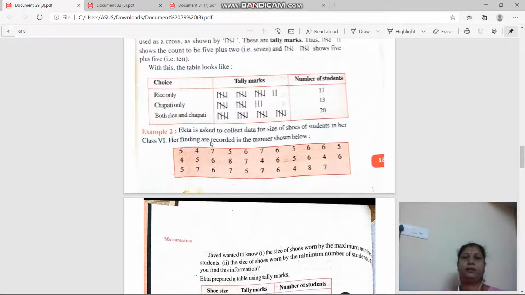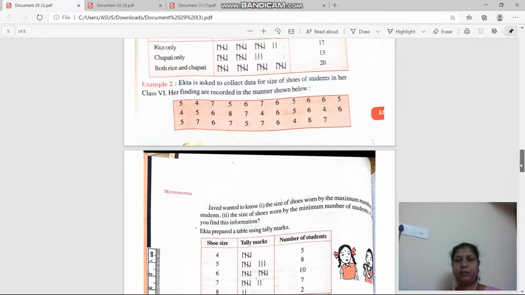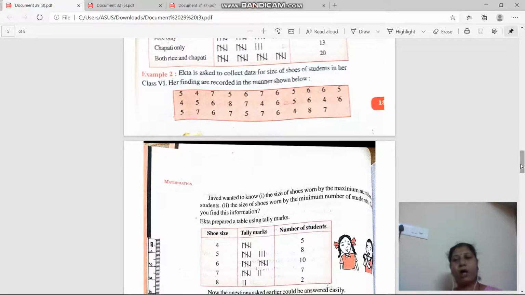See here, this is the data collected of shoe sizes of students. This is the shoe size of class 6th. Now see here, we have to organize this data systematically. So what we have to make? We will make 3 blocks. First is shoe size, then tally marks, and number of students.